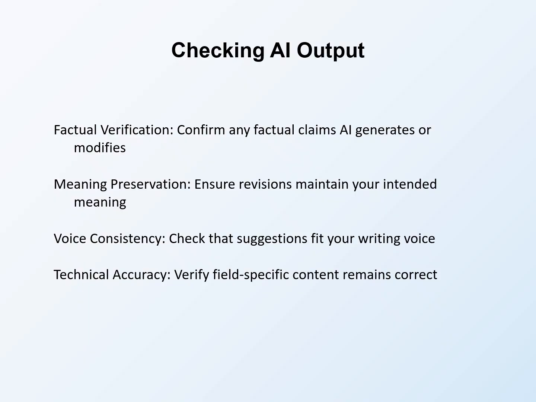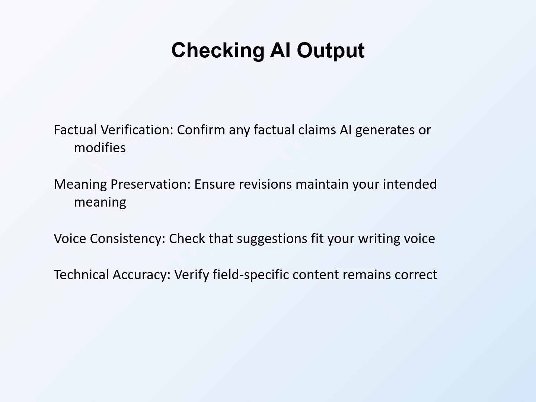Meaning preservation ensures revisions maintain your intended meaning. AI suggestions may subtly change what you meant to say. Read revised text carefully to confirm it still expresses your ideas accurately. Meaning shifts can be unintentional but harmful.